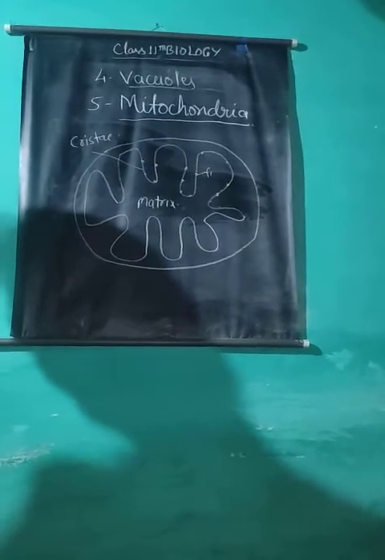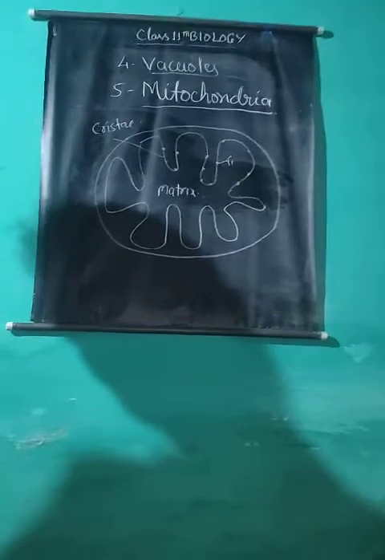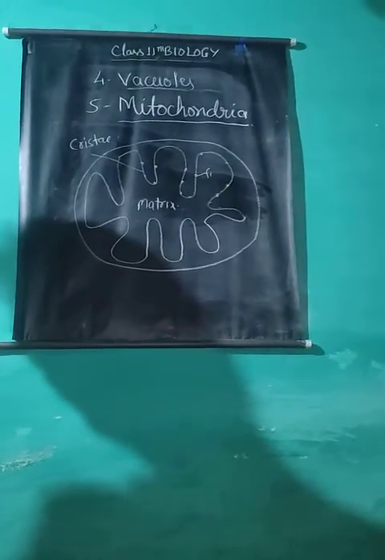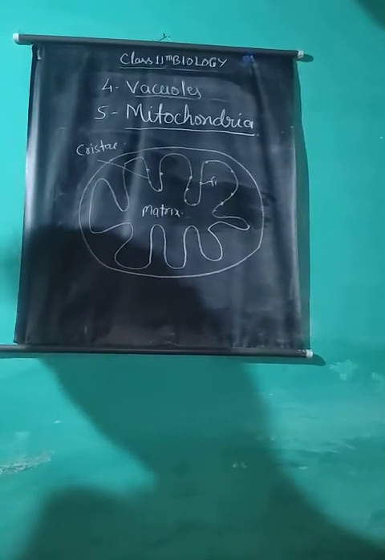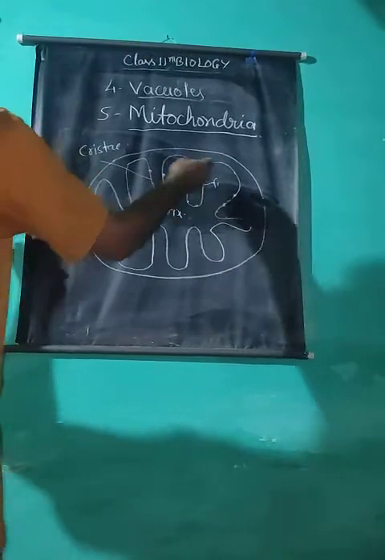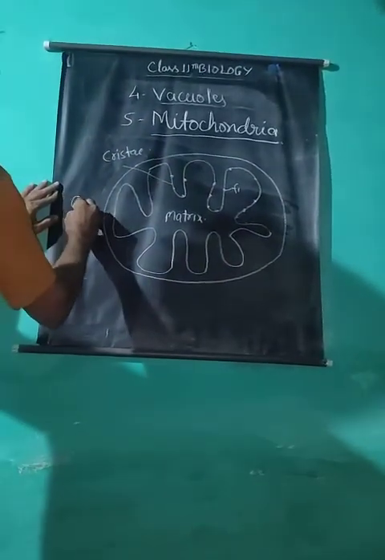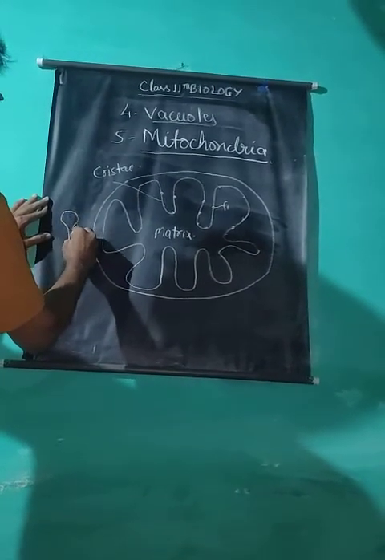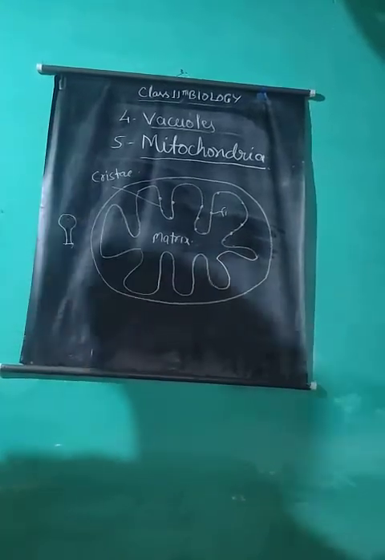These particles are about 80 angstroms in diameter and are evenly spaced at an interval of 100 angstroms. Each F1 particle can be divided into a base piece, a stalk, and a headpiece.